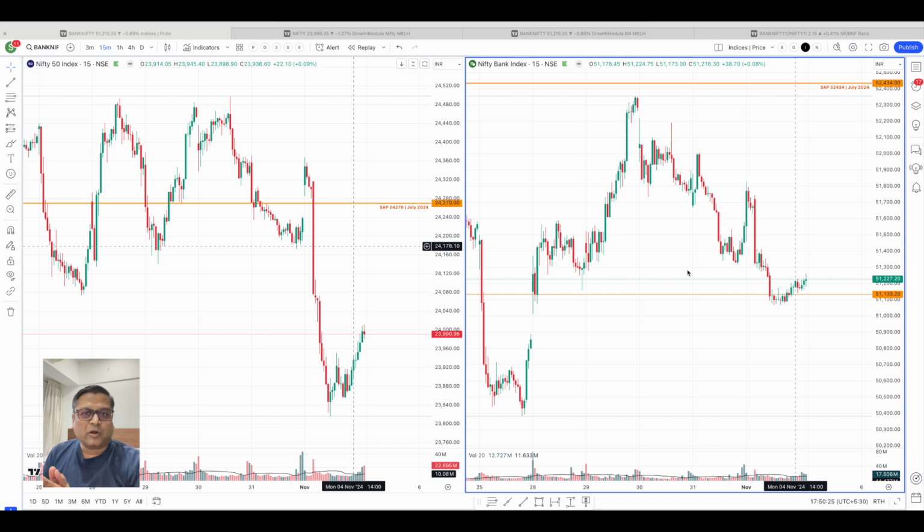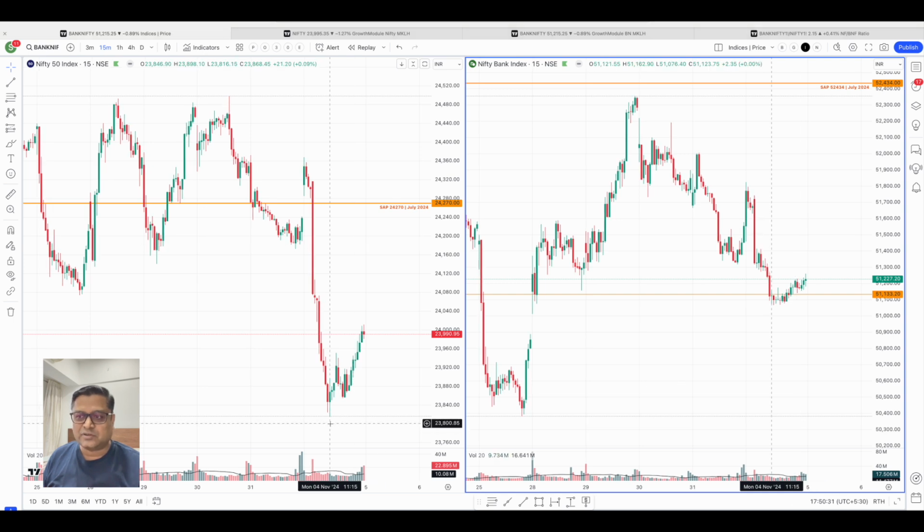Then in the second half we saw some recovery as well. The recovery in Nifty was better, while Bank Nifty had just a shallow pullback.